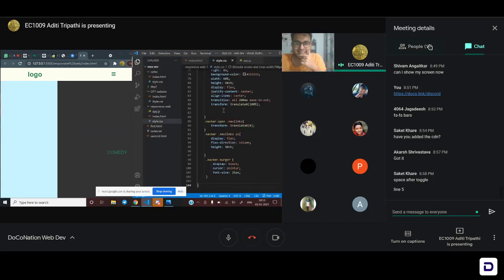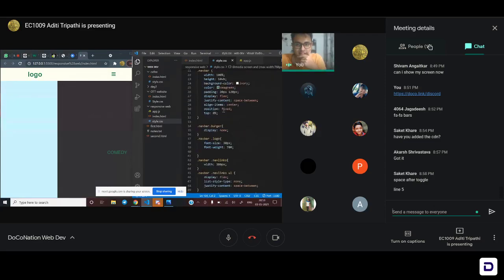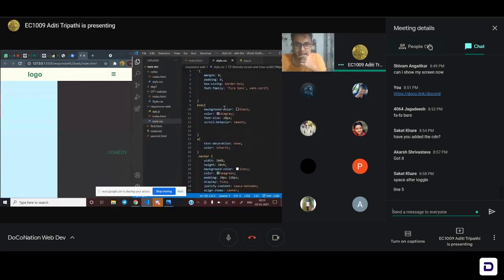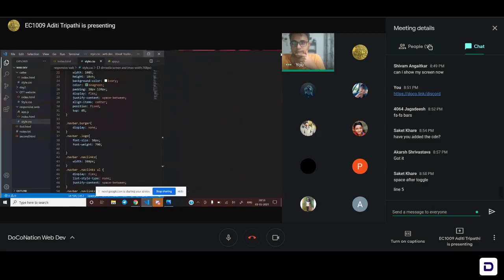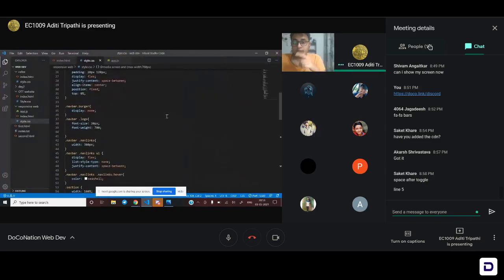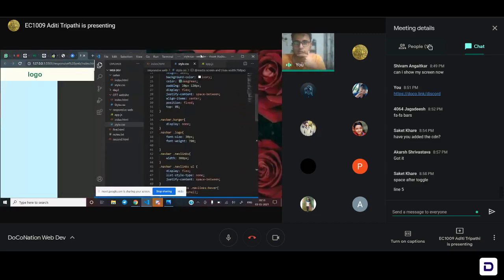Okay. Navbar links, 90vh. Yeah, I'd like to show you from the starting. The starting one is working, right? Just expand your screen and show me if it's working properly or not. The browser screen. I want to see the navbar. Like in PC screen, how does it look?